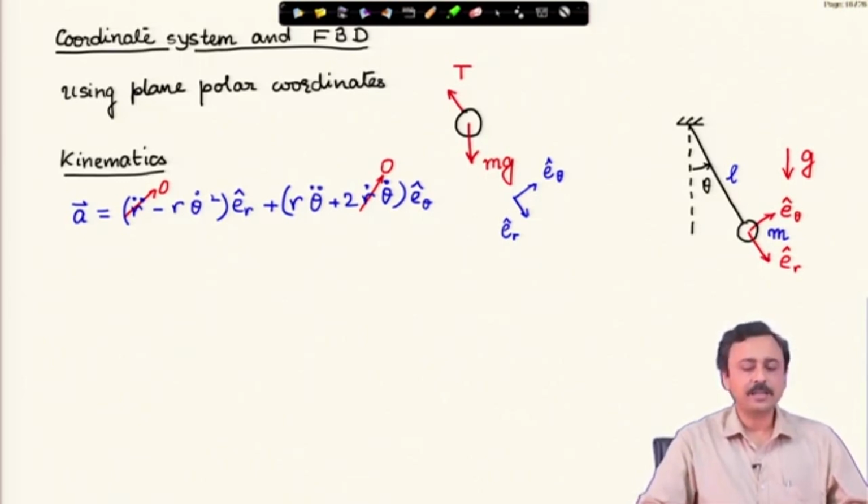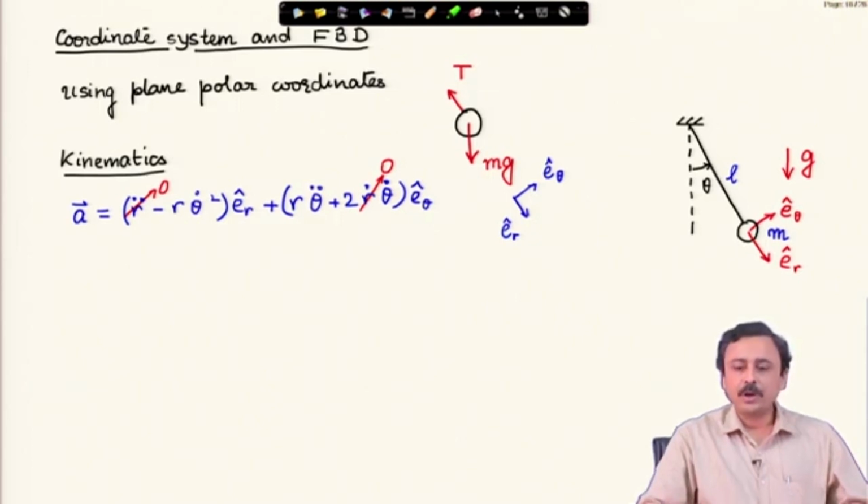This we have derived. Acceleration in the plane polar coordinates is (r double dot minus r theta dot square) in the direction of radial coordinate ER cap plus (r theta double dot plus 2 r dot theta dot) in E theta cap direction.